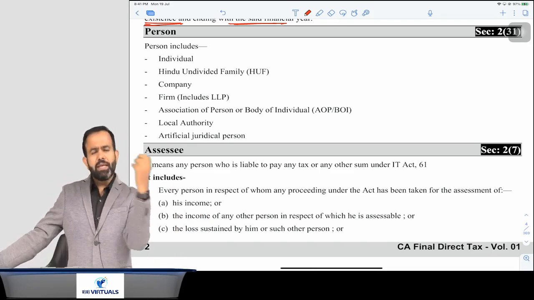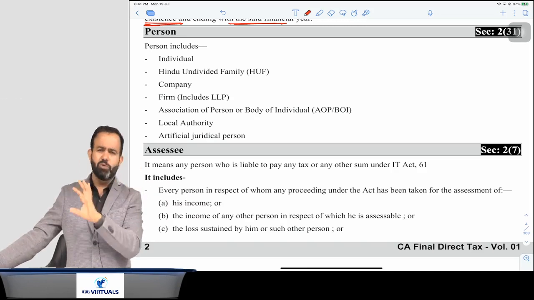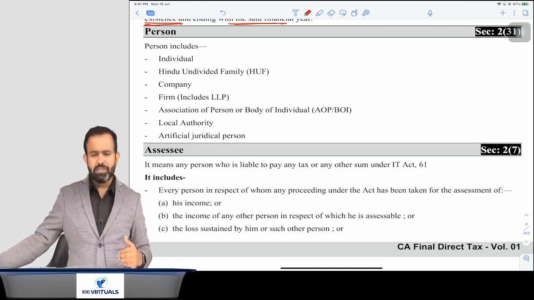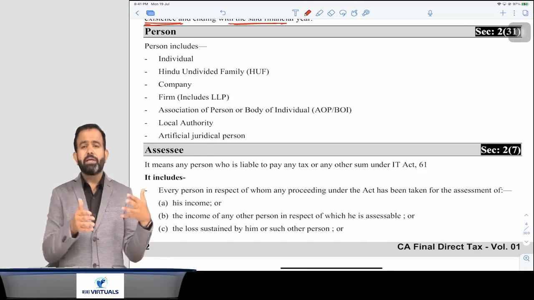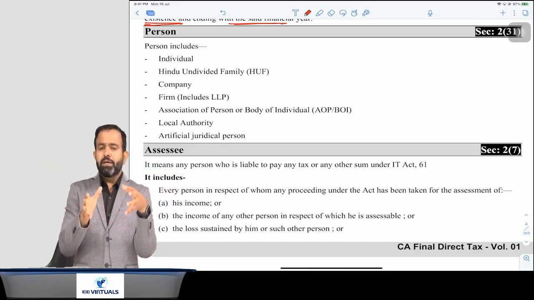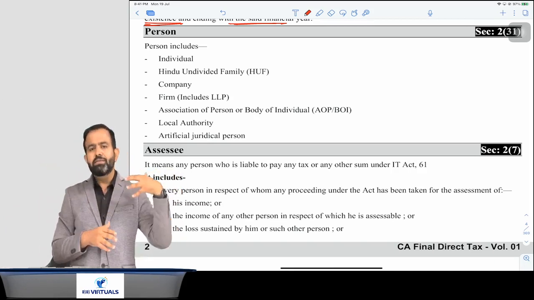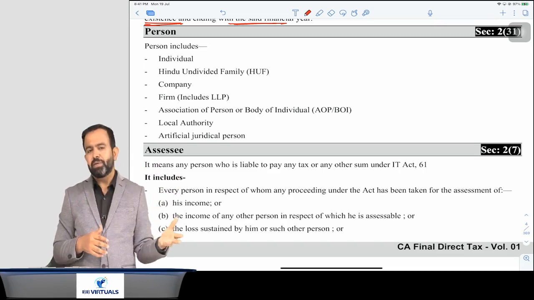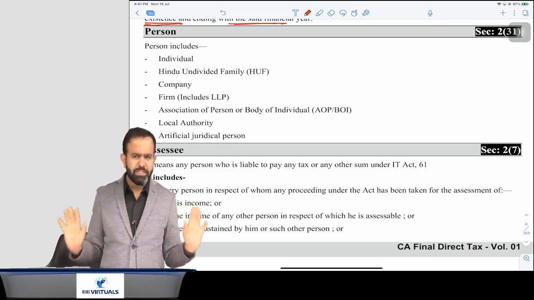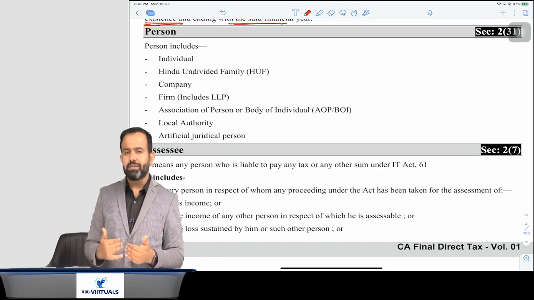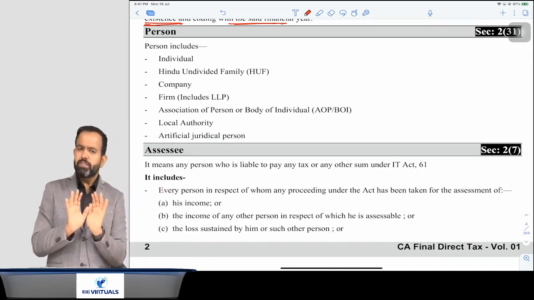Now guys, in HUF, what is given in the Hindu law is not relevant for income tax purpose. In HUF, some people are co-partners and other people are treated as members. Normally member and co-partner are both the same.